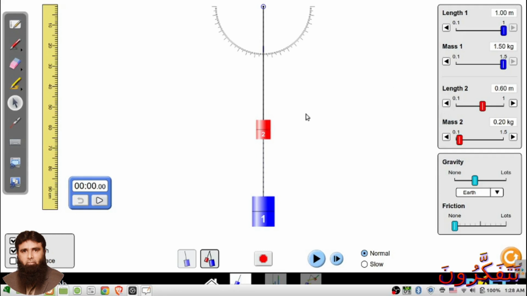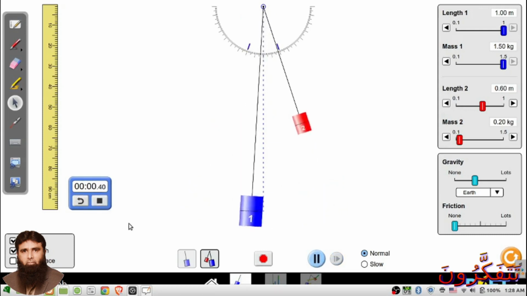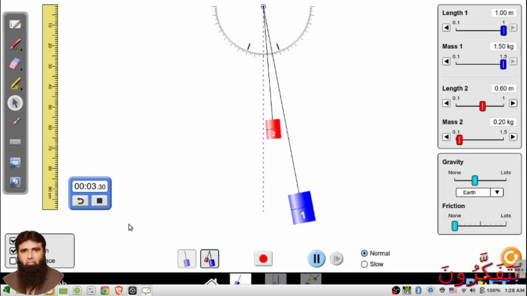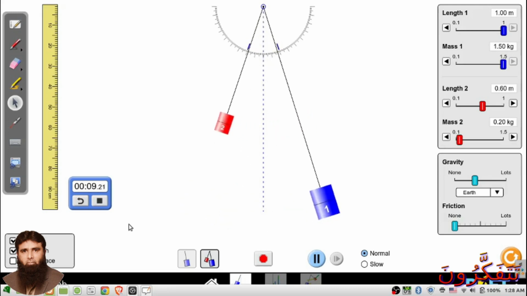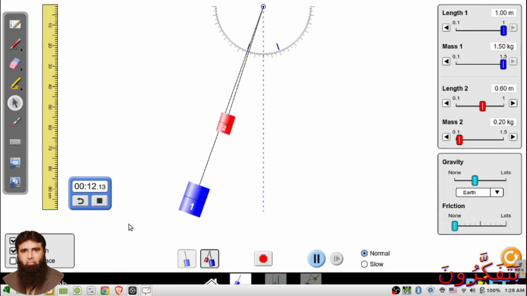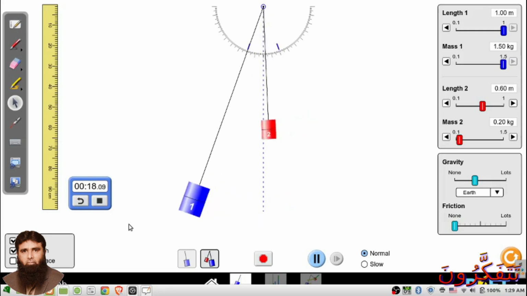Now we decrease the length of the second pendulum. Now again we start. So what happens? The pendulum which has more length has a greater time period as well, and the pendulum which has less length has a smaller time period.